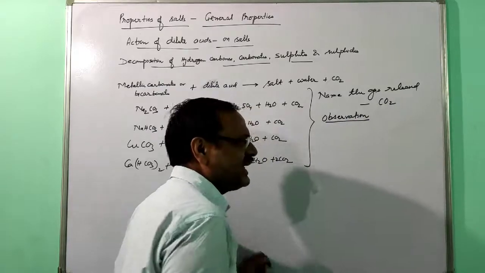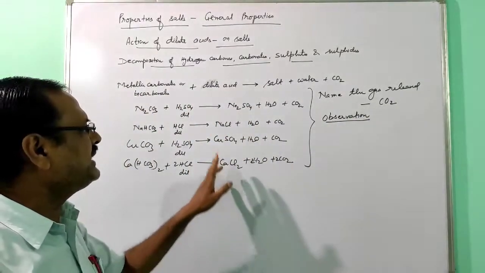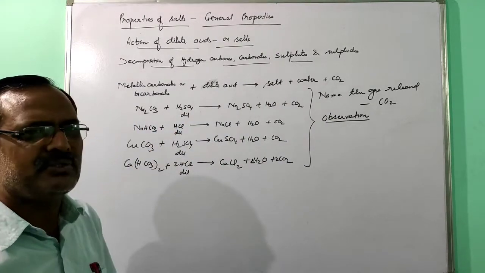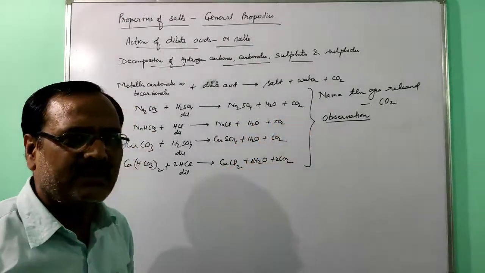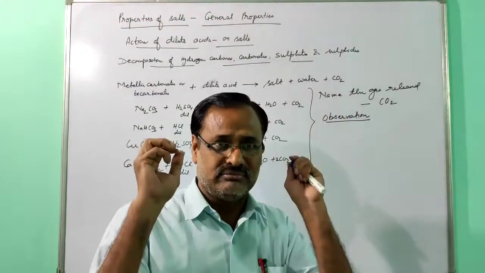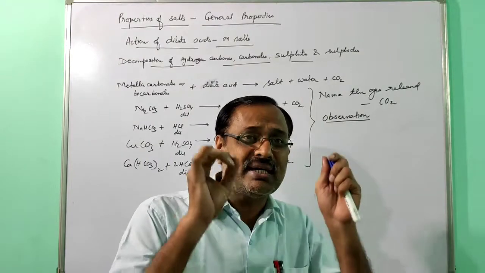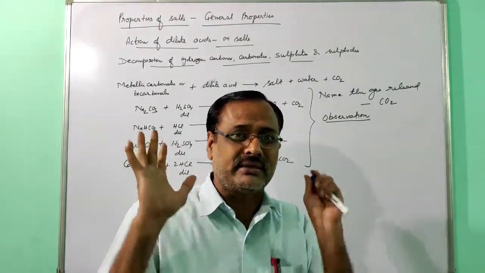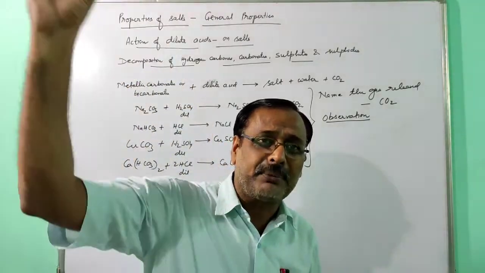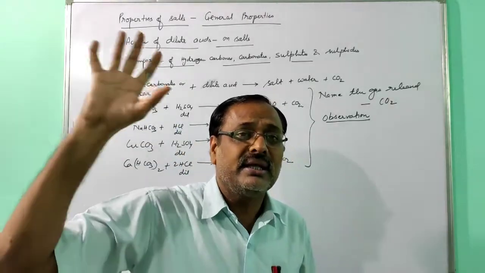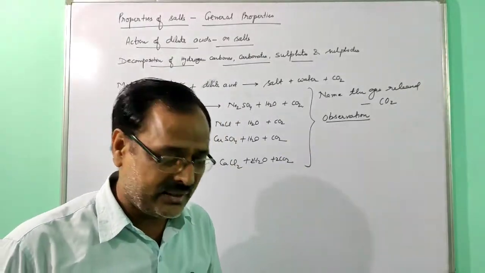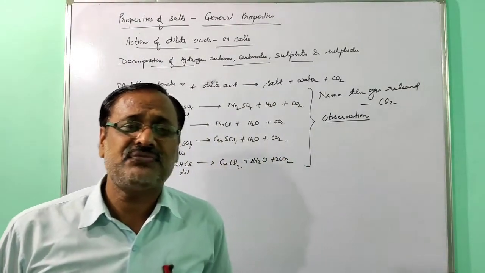If the observation is asked, most of the students will write, if I ask what do you observe when sodium carbonate reacts with dilute sulfuric acid, some of the students will write sodium sulfate, water and carbon dioxide. This is totally wrong. Observation means what you can see with your eyes. During the reaction, what we can see with our eyes is called observation. So whenever observation is asked, you have to give the color of the products and, if any gas is released, the test for the gas. For this reaction, carbon dioxide gas is coming, so you can write the test for carbon dioxide.